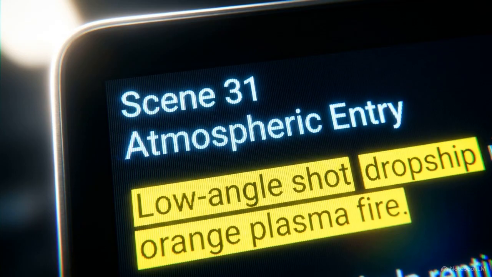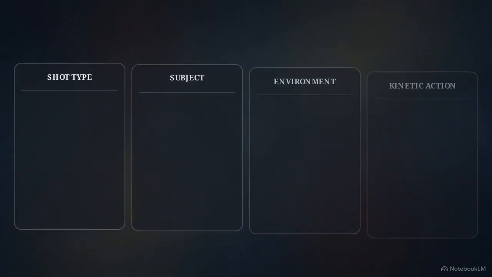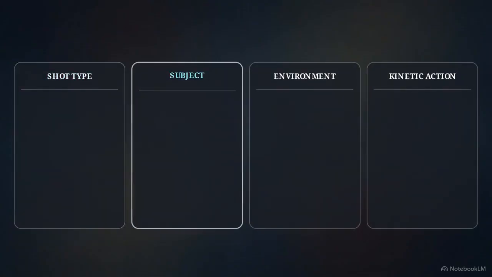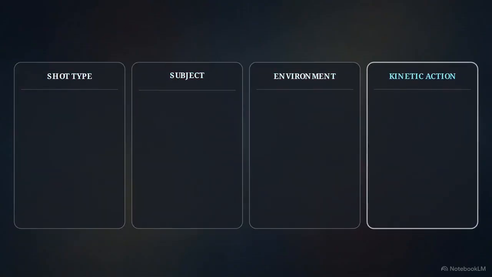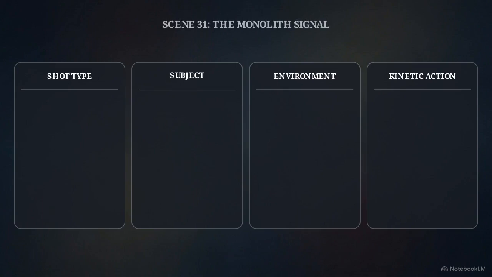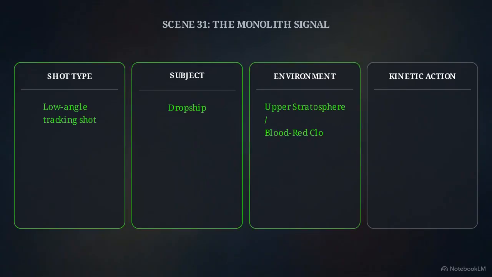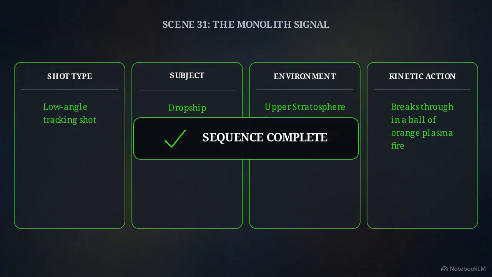At the granular level, the blueprint translates the narrative goals into a standardized prompt formula. This breakdown isolates the shot type, subject, environment, and kinetic action into distinct brackets for the AI. For scene 31, brackets fill with low-angle tracking shot, dropship breaks stratosphere, and ball of orange plasma. This specific vocabulary ensures the output matches the pre-planned architecture.